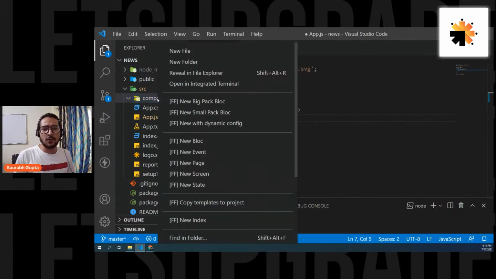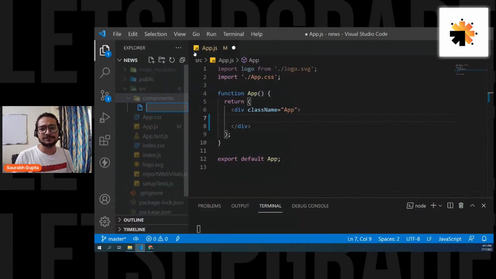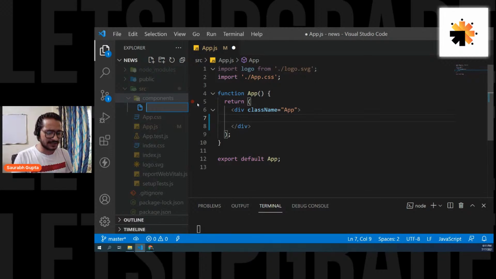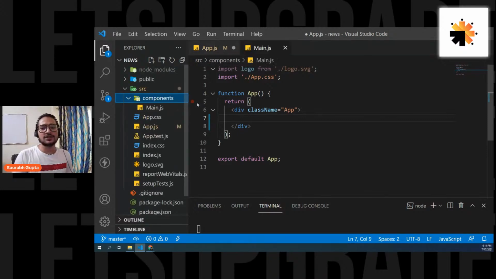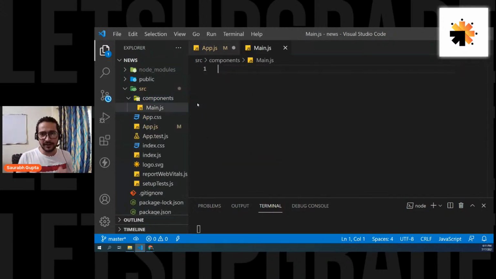So right click in the folder, new file, and let's name this main, or let's name this index. You can name it whatever you want, so let me name it main.js. This is my main page. According to me, this is my main component. App is main, but that depends on the project, where we're going to include everything there. But according to me, my main is this main.js. So let's start, let's build this component.